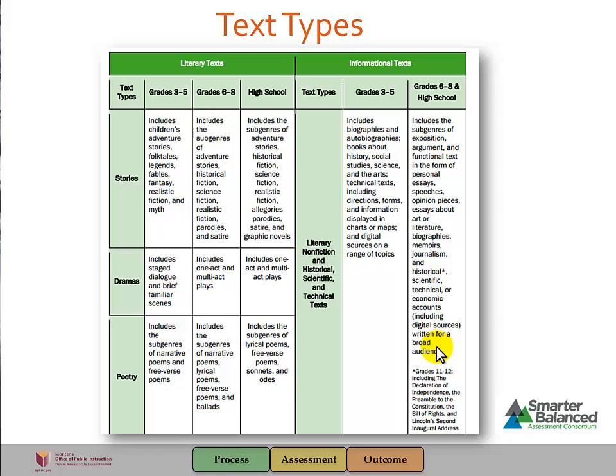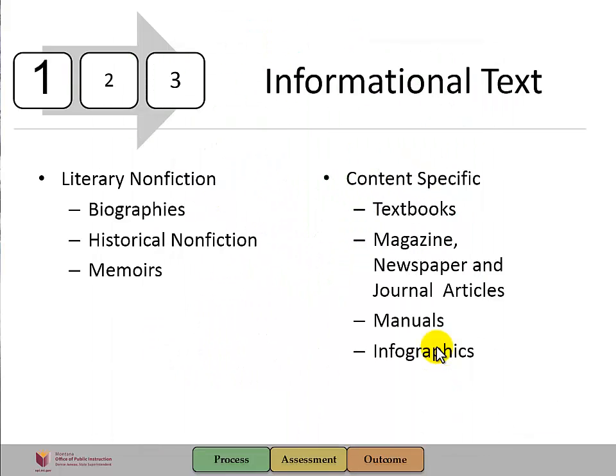For the informational section, this includes literary nonfiction such as exposition, argument, and functional text in the form of personal essays, speeches, opinion pieces, essays about art or literature, biographies, memoirs, journalism, and historical, scientific, technical, or economic accounts, including digital sources, written for a broad audience. Here's a more succinct and concise version of what is literary nonfiction.